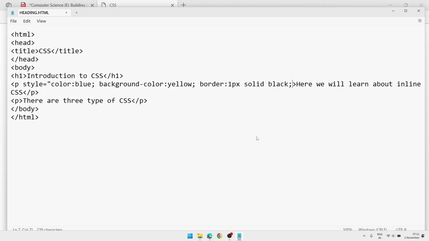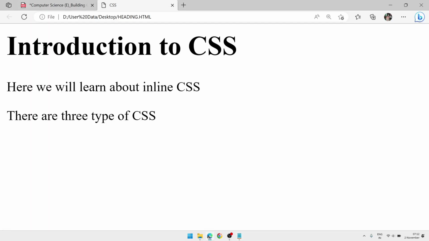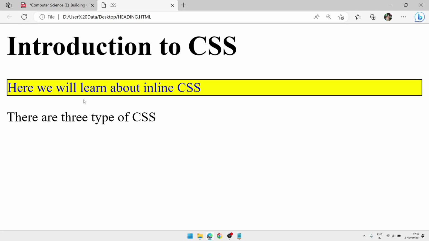Suppose all my properties are done. Here I have added three properties: color, background color, and border. Suppose all the properties are finished, whatever I want to add, then we will close the bracket. Now we'll save the page. We will reload the page here in the browser and you will see the difference. So this is my paragraph, and the style is applied only in the first paragraph. The style is not added in the second paragraph.